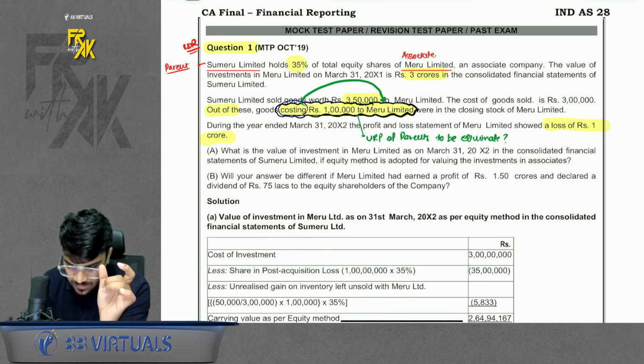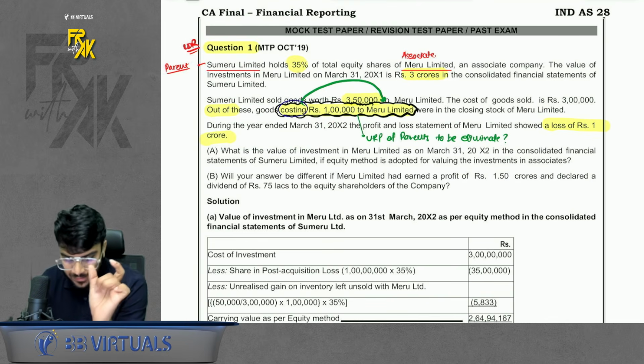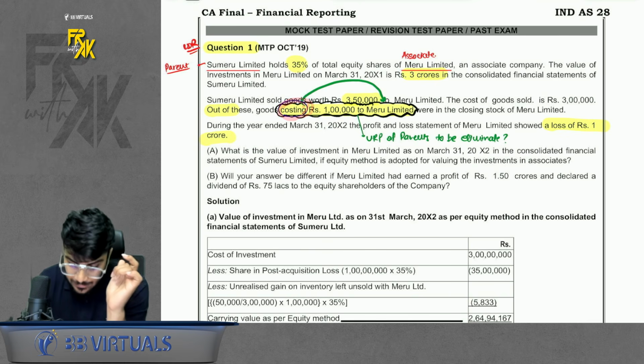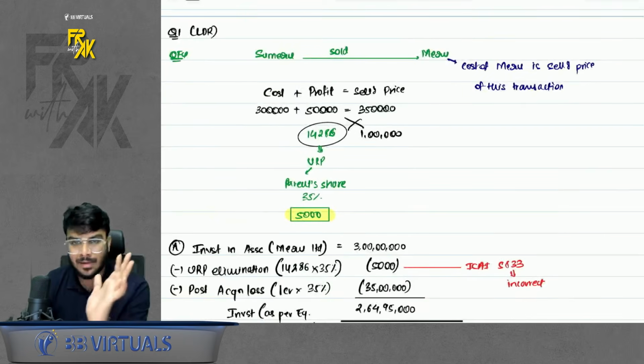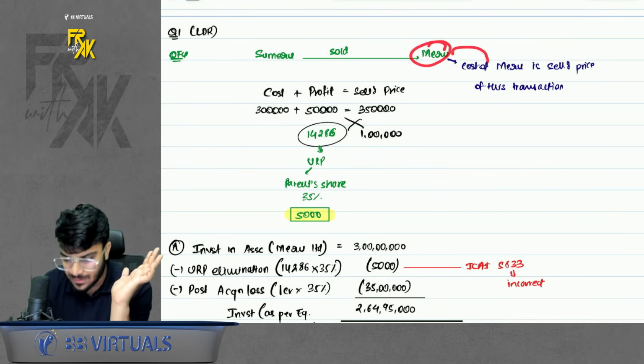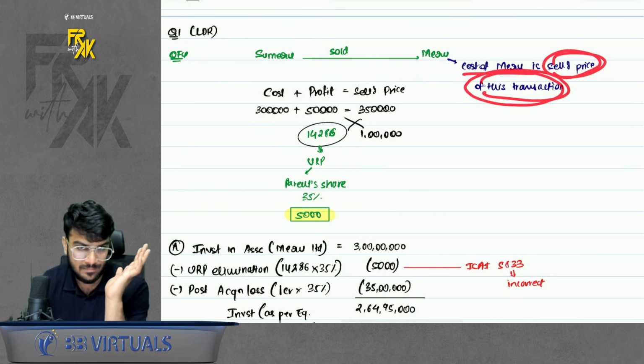But is this 1 lakh in terms of cost or in terms of selling price? If you see, they have used the word cost. But this cost is from whose point of view? From Meru's point of view. If you realize one thing, Meru was the purchaser. So the cost of Meru is the selling price of this transaction.